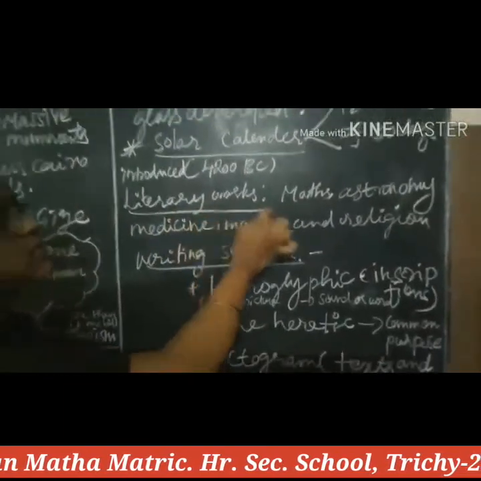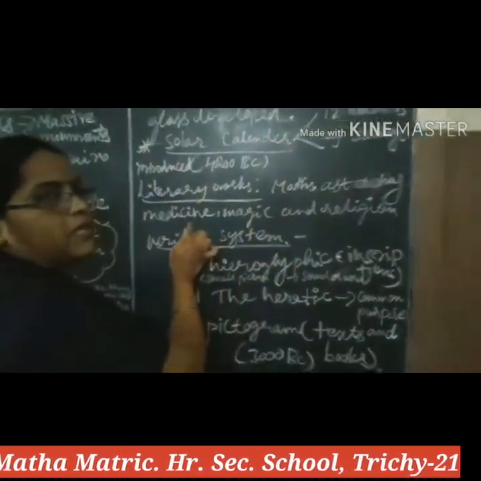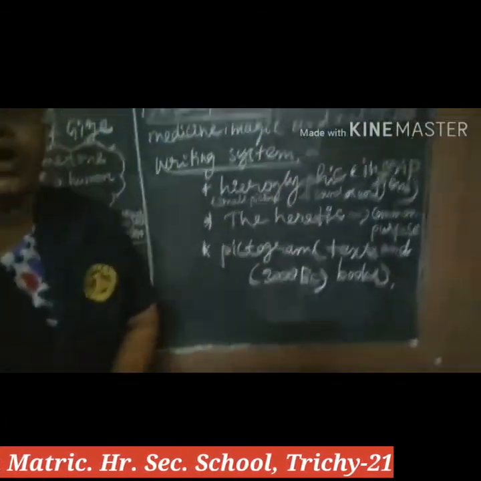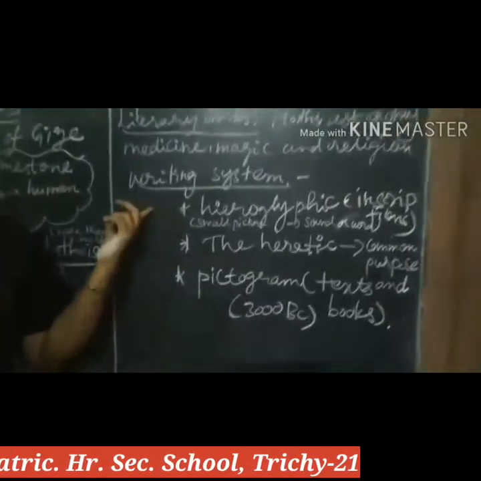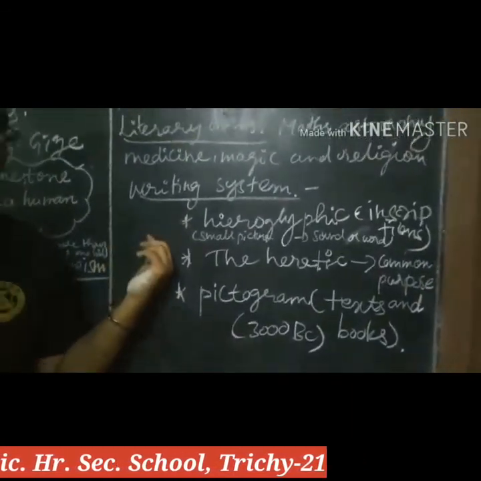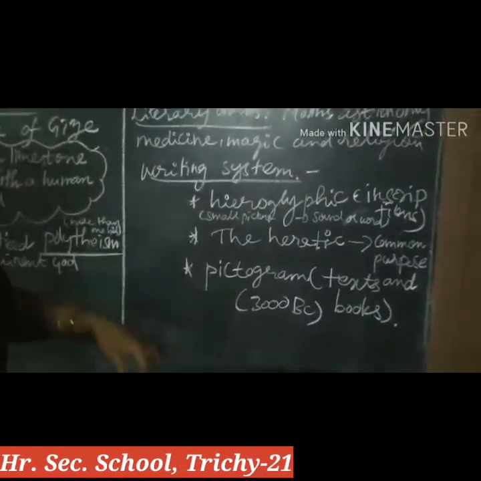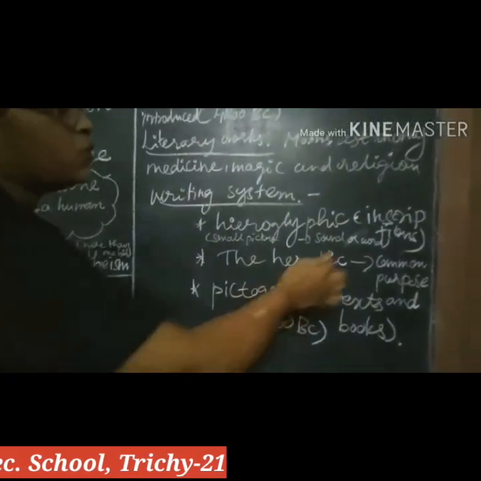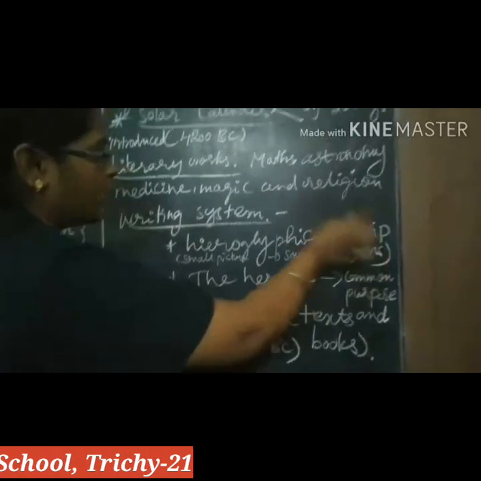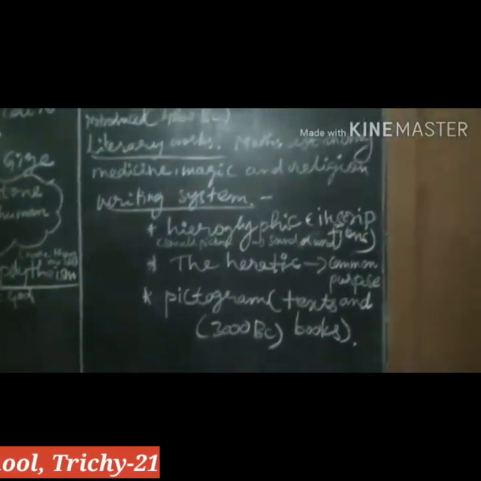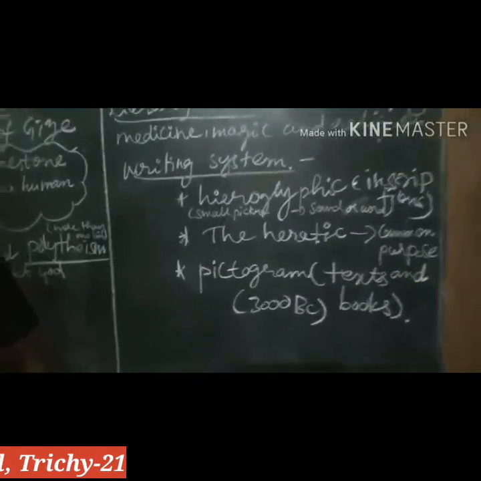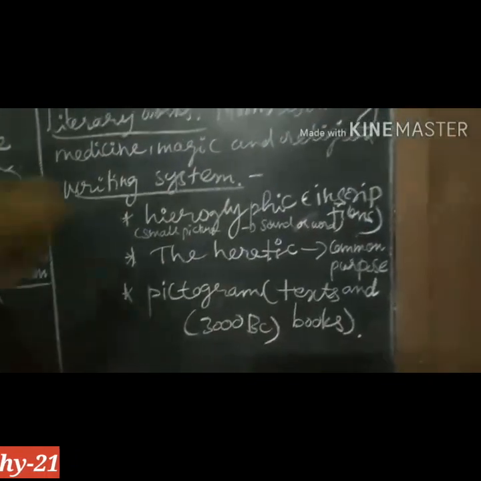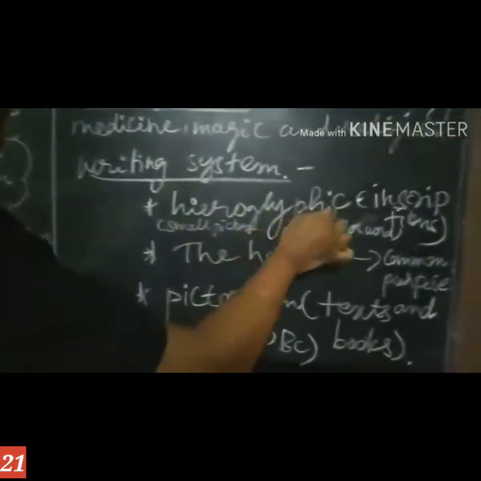Another major important one, the literary works: mathematics, astronomy, medicine, magic and religion. Another important one is the writing system, children, the development of writing in Egypt. Hieroglyphics was only used for inscription. Hieroglyphic means small pictures of sound and word.